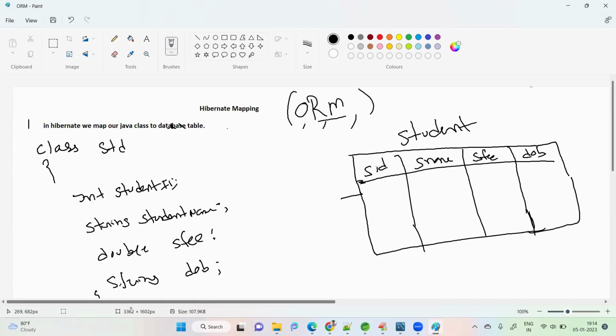So how to map this table name to our class name? There is one annotation called @Table. My class name is Student, but my table name is something else.